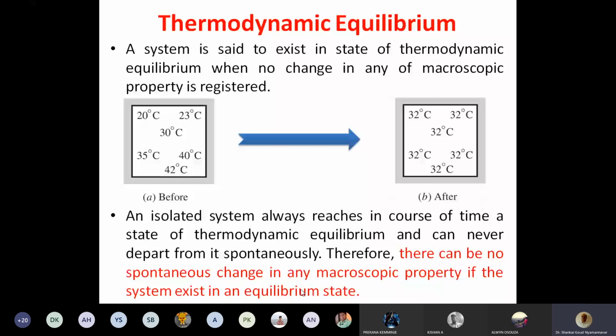If it is isolated, what is the meaning of isolated? Isolated means no transfer of energy, no transfer of mass. Both mass and energy transfer is totally prohibited, not permitted. The boundary is such that it does not permit energy or mass to cross. If so, then even if there are macroscopic differences in properties within the system, they will get equalized over a period of time. An isolated system always reaches, in course of time, a state of thermodynamic equilibrium and can never depart from it